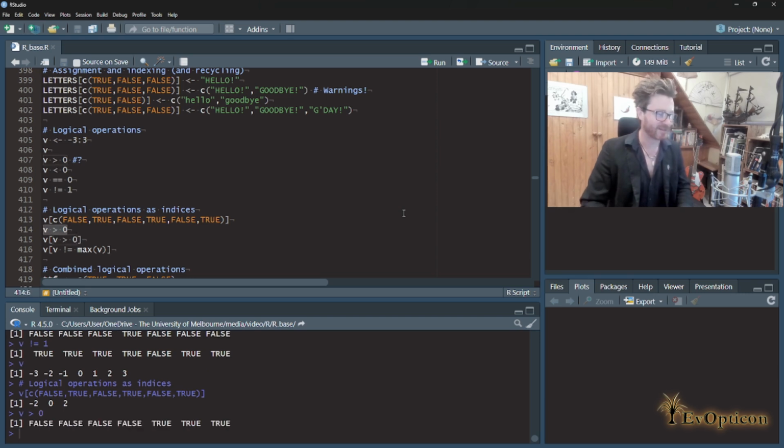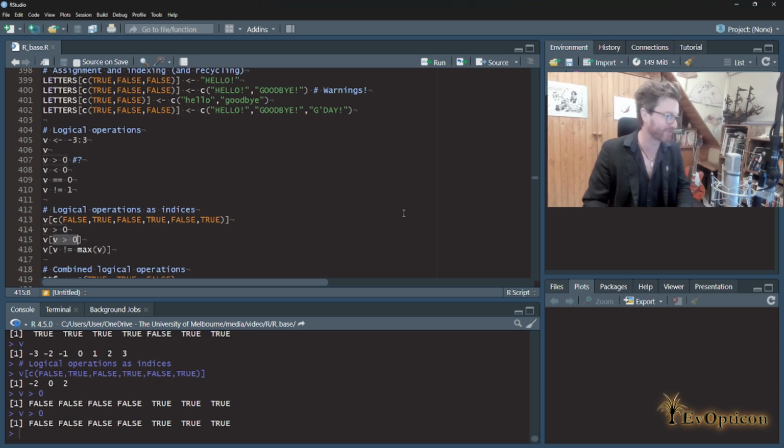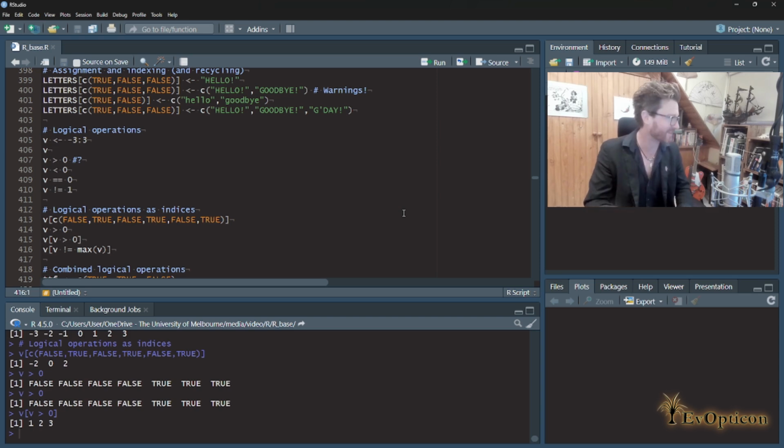Now, I can create these strings of falses and trues by asking questions of the vector. For example, is v greater than 0? So why don't I take the result of that, my false trues, and put it in v? And what am I going to get back? I'm going to have filtered. This is fundamental to data science, being able to effectively describe to the program how you want to filter data.